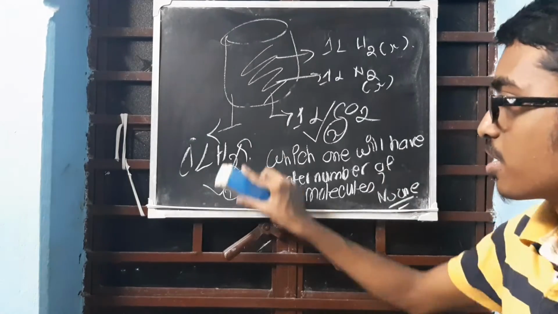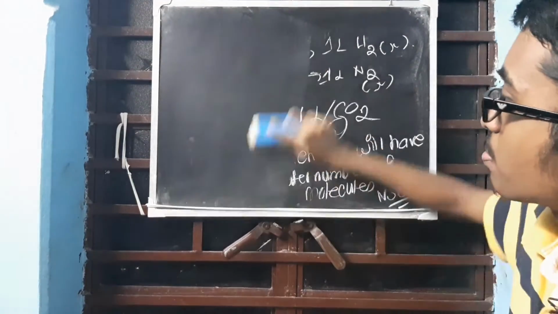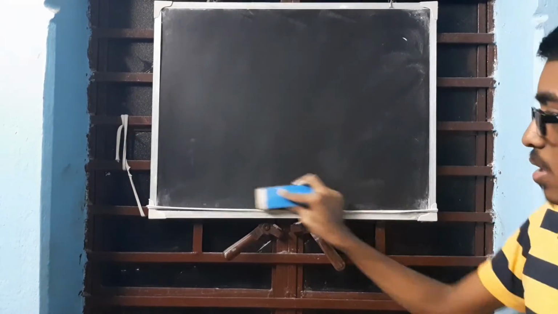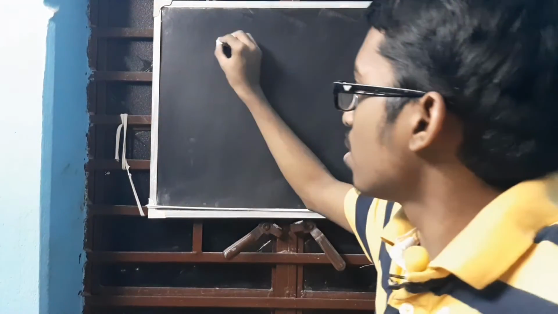Okay. Next, let us do another question. Okay, you have a container.